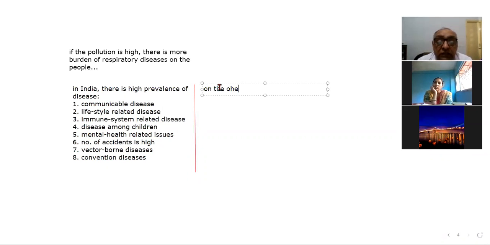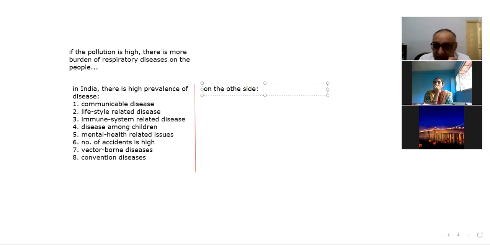On the other side, lifestyle related diseases, the diseases which are related with your lifestyle, like less exercise, more stress, more mental load, and lack of discipline in your eating behavior, eating unhealthy food, junk food, etc. Due to that, a number of problems are there.